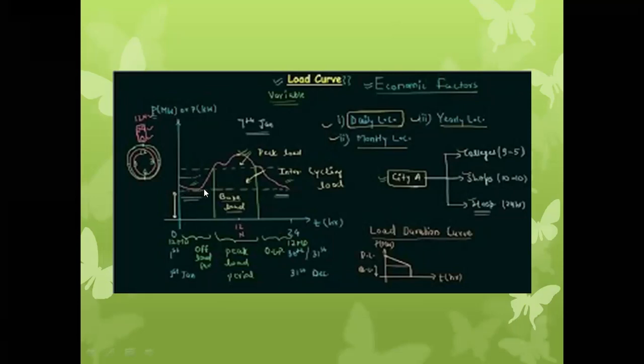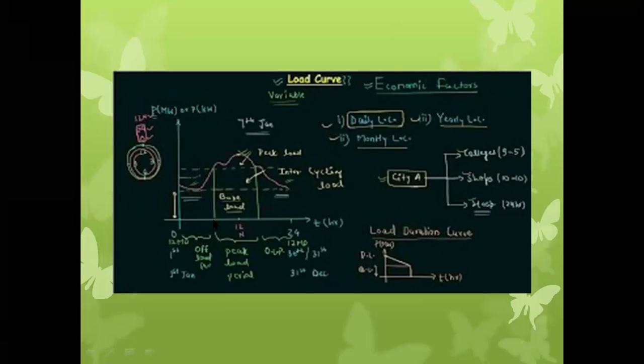See over here, up to the morning, up to 6 a.m., there is a small or lowest load on the power plant. Such a small or minimum load coming on the station is nothing but the base load. The base load will come on the generating station during the off-load period. So remember this point: the base load on the power station will come during the off-load period.